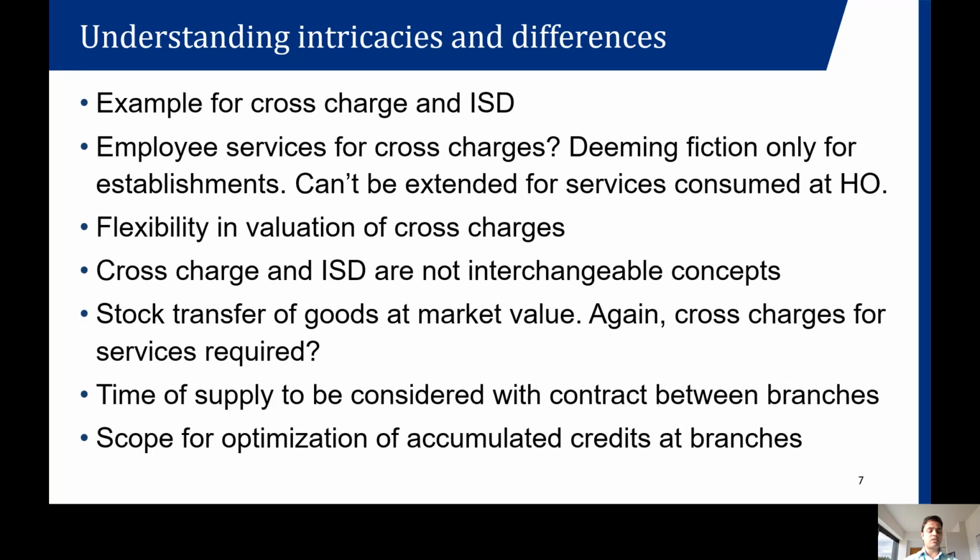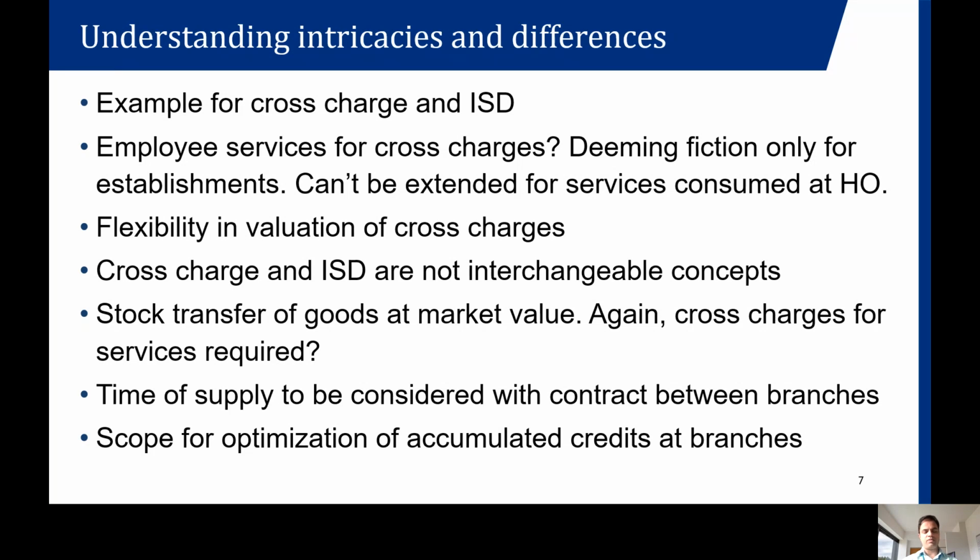There is no accumulation, in fact, there is a cash payment of GST in the Hyderabad location. So then what can I do? I can value my service in such a way that the maximum credits get transferred to my Hyderabad location. Whereas for the Chhattisgarh branch, as there is already an accumulation of credit, I can have a lesser value with respect to this cross charge.